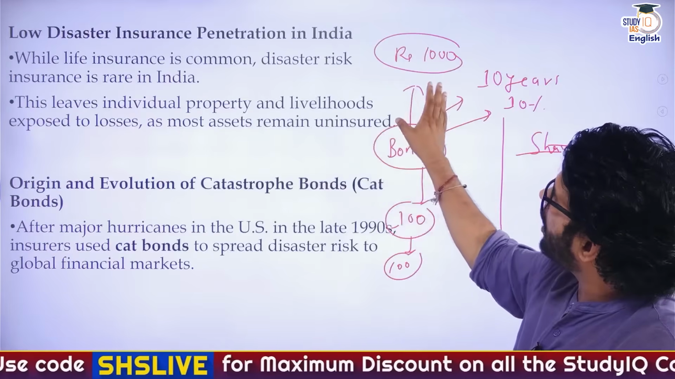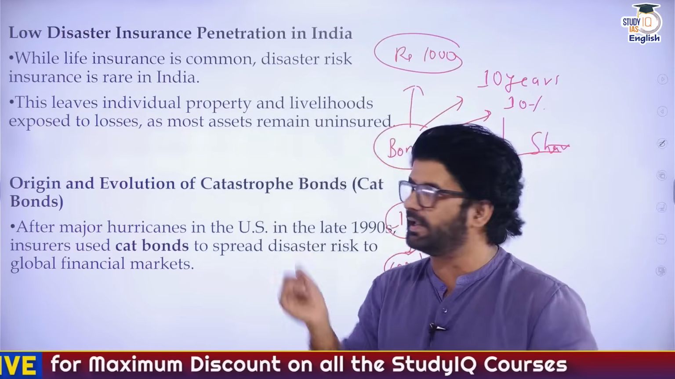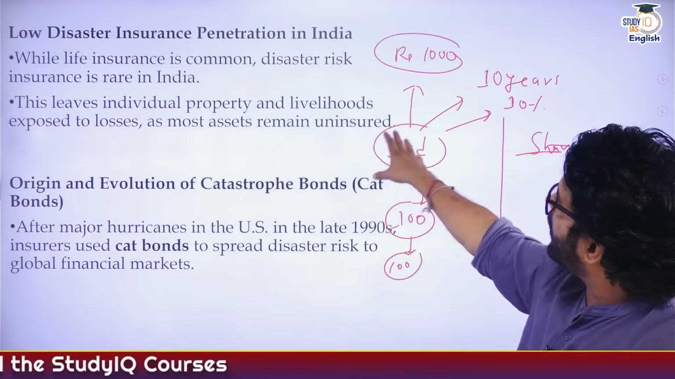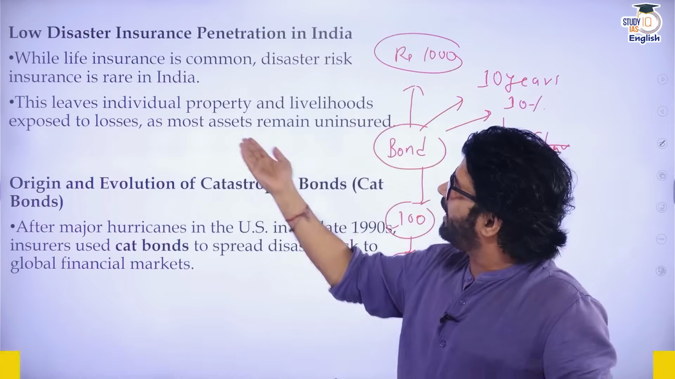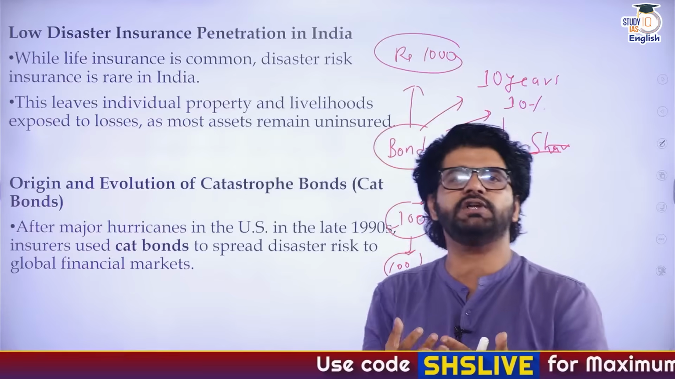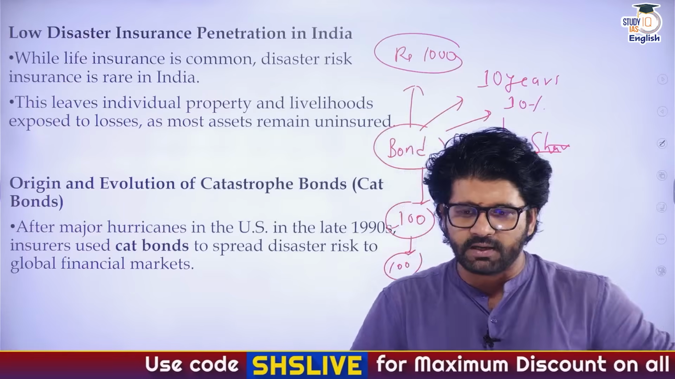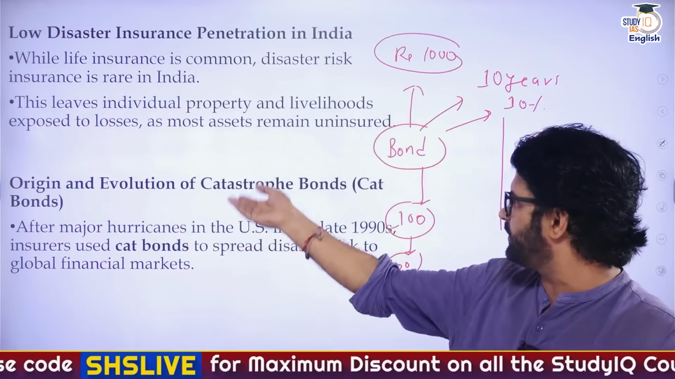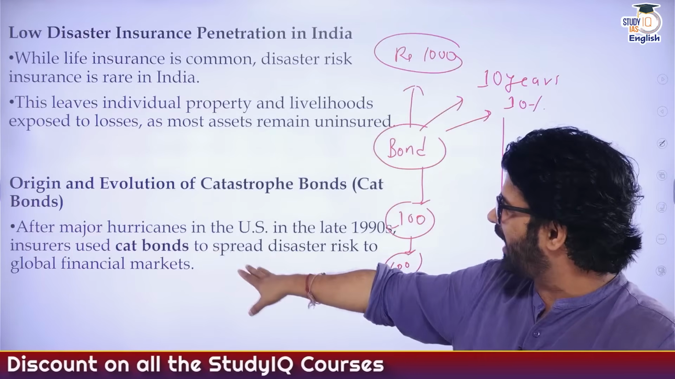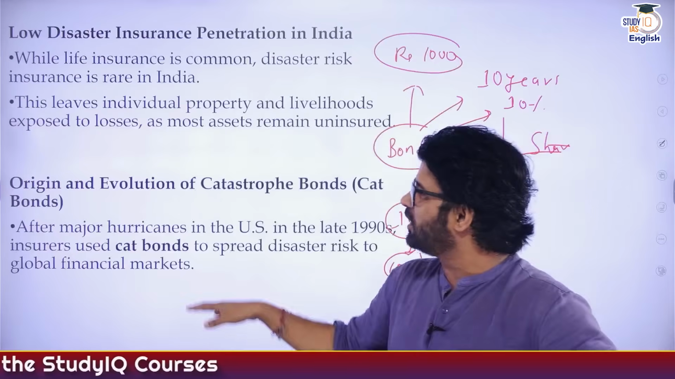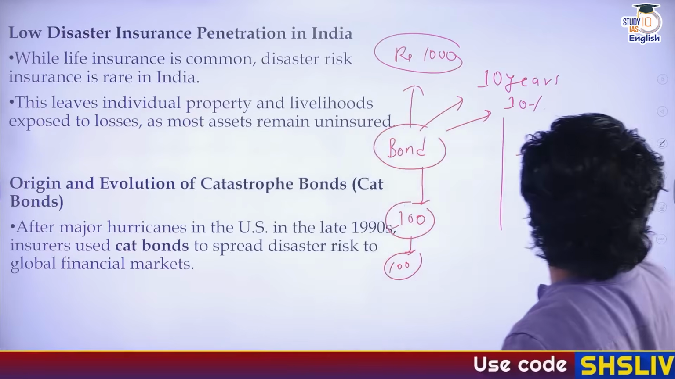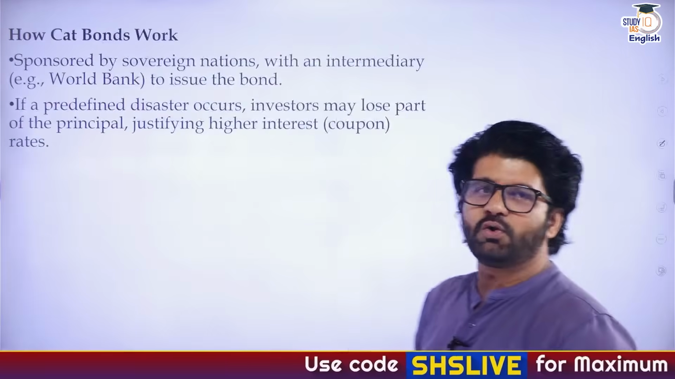While life insurance is common, disaster risk insurance is rare in India, and this catastrophe bond is one way of addressing that. This leaves individual property and livelihoods exposed to losses as most assets remain uninsured. Again, you can see here, catastrophe bond is not a new phenomenon. It's not like it has never happened before. After major hurricanes in the US in the late 90s, insurers used cat bonds to spread disaster risk to the global financial market. I don't know, when I say cat, I remember Katrina, ma'am. Okay, let's focus. There was a Katrina hurricane as well.